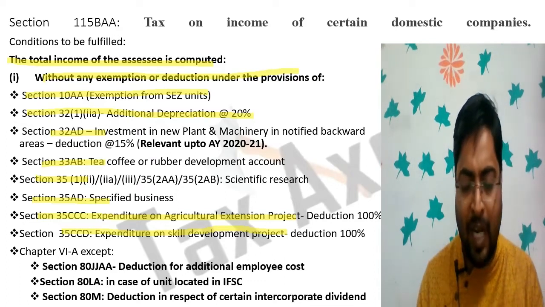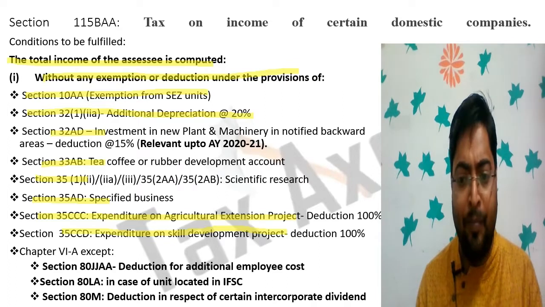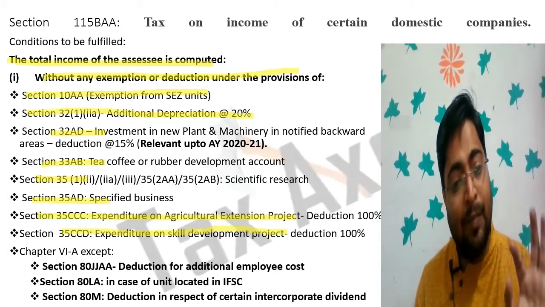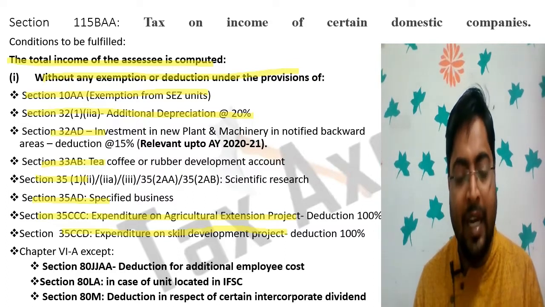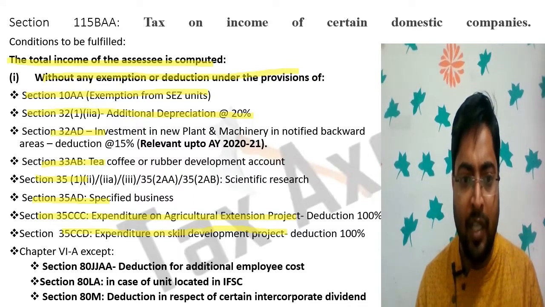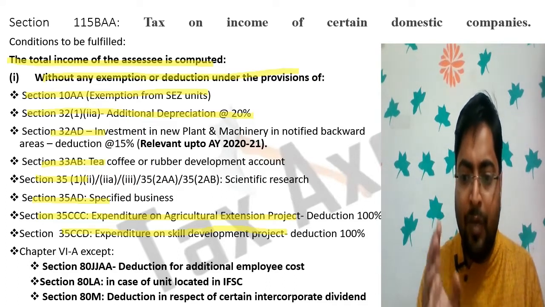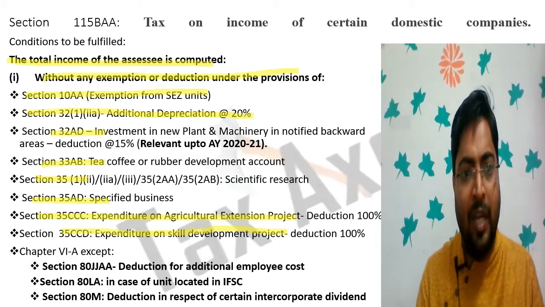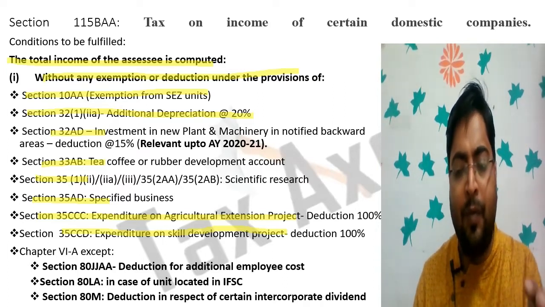Scientific research 35, specified business, you will not claim the benefit of 35AD. 35CCC, expenditure on agriculture extension project, and 35CCD, expenditure on skill development project. All these benefits you are not entitled to claim if the domestic company opts for 115BAA.